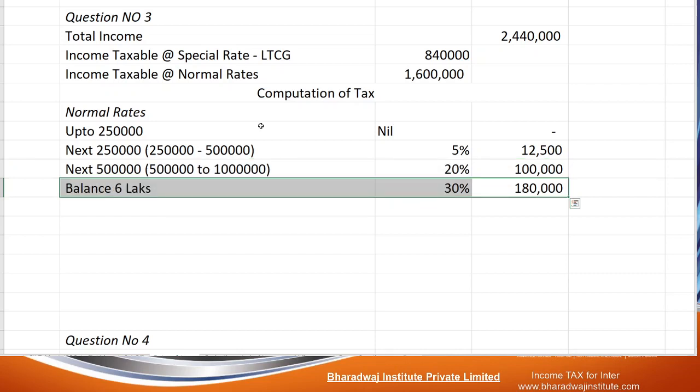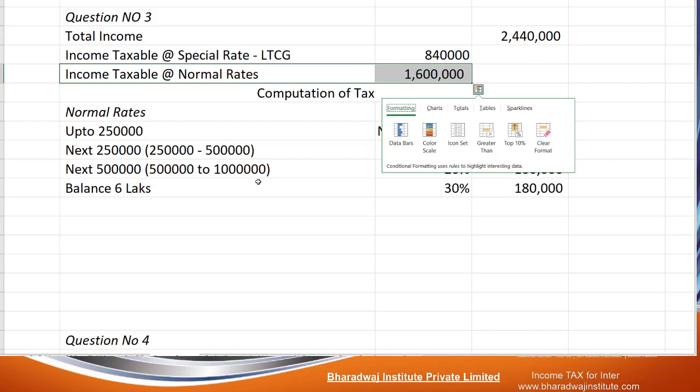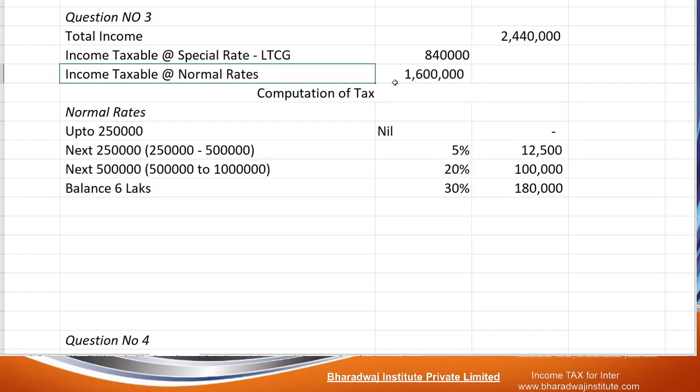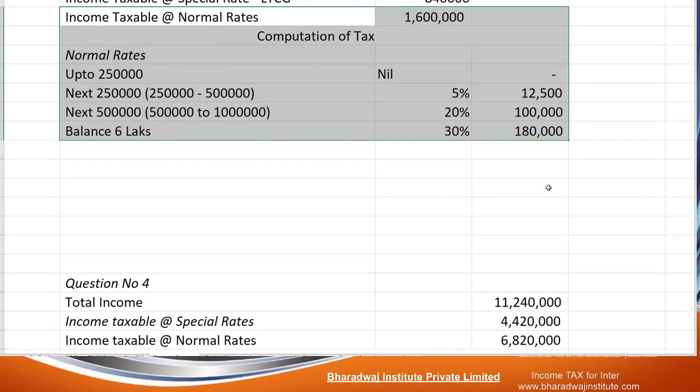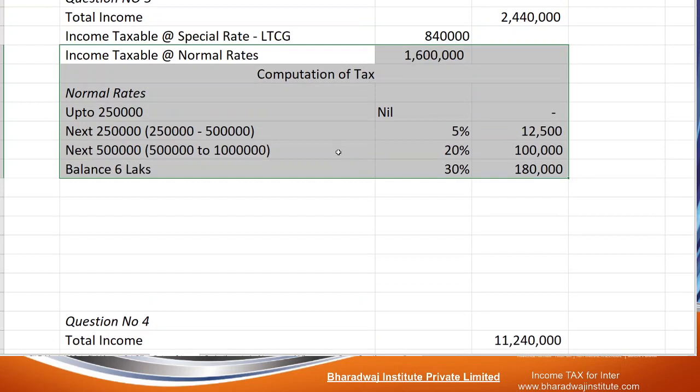The balance 6 lakhs, that is, out of this 16 lakhs, 10 lakhs is already over, the remaining 6 lakhs is taxed at 30%. This is income taxed at the normal rate. So far we have worked out tax on this 16 lakhs.